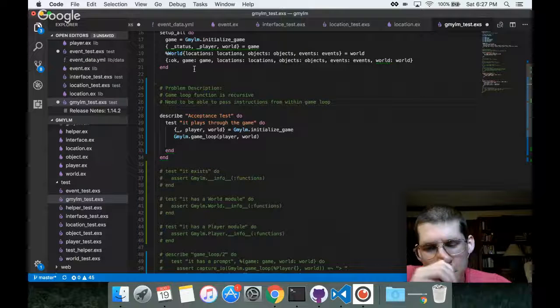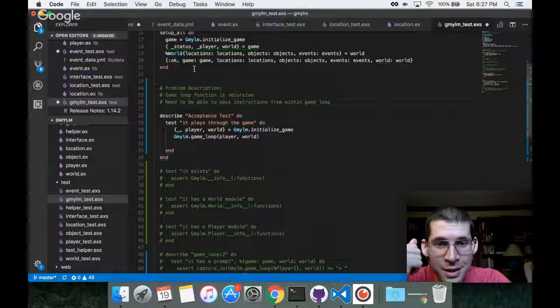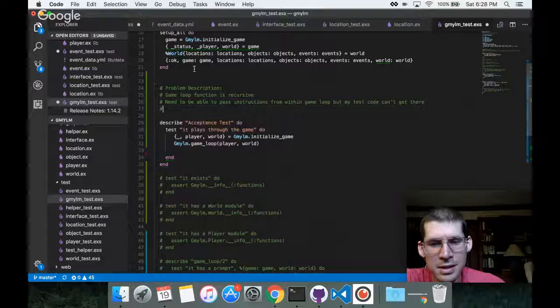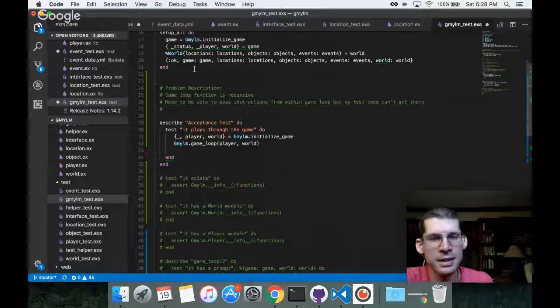You're a functional master. You've probably faced this problem many times before, but, need to be able to pass instructions from within the game loop, but my test code can't get there. It's an insufficiently descriptive problem statement, but I think I'll remember what it is next time I look at this. But my code can't get there.